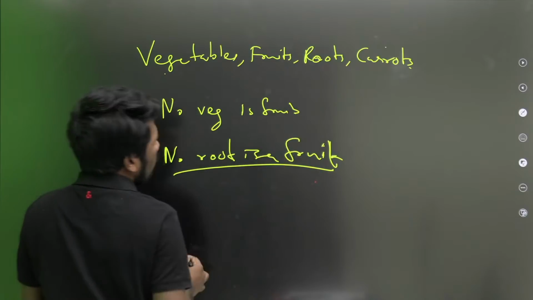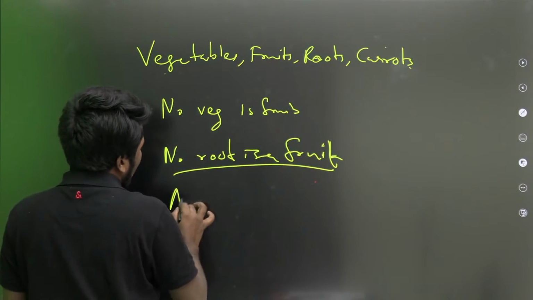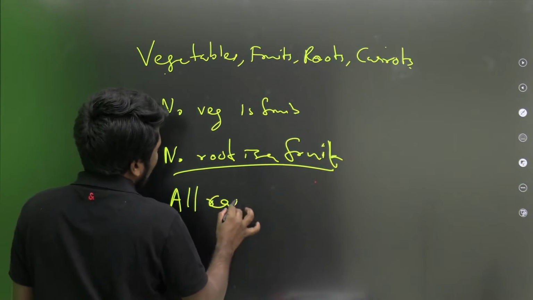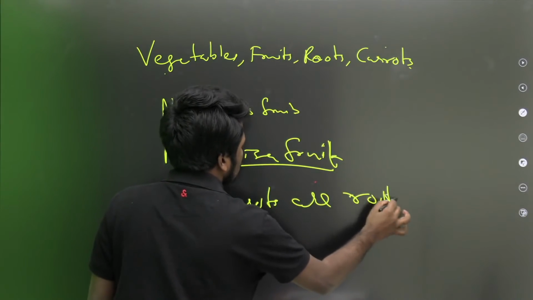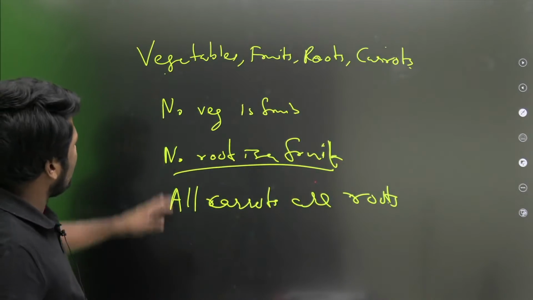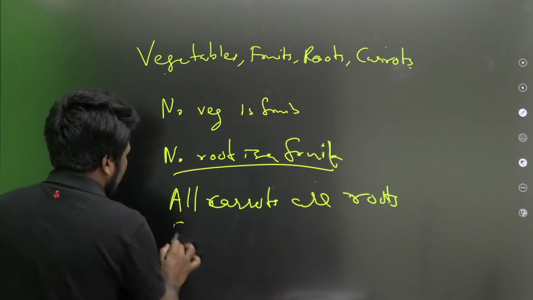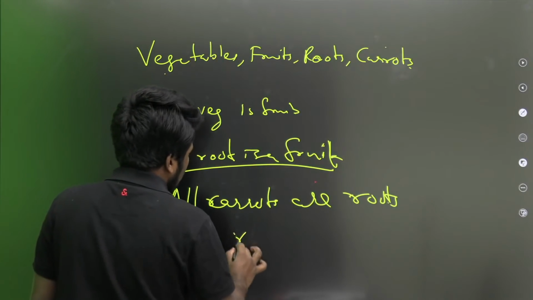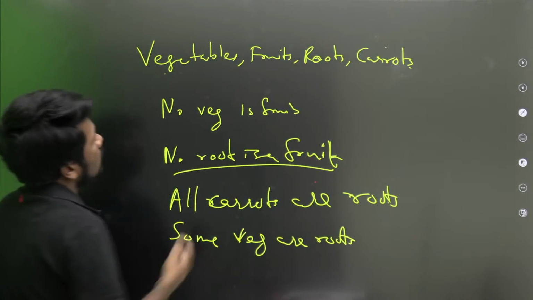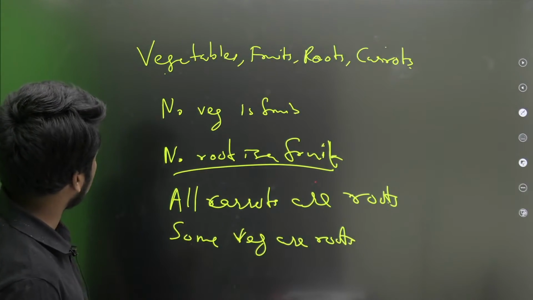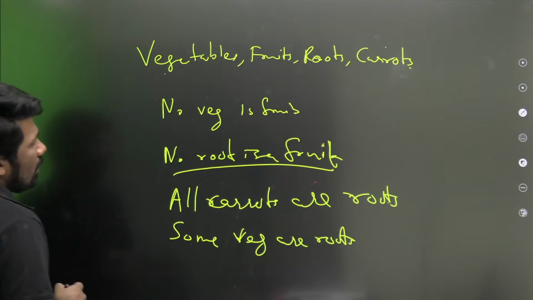And carrot is obviously a root. All carrots are roots. Then what can we say about vegetables and roots? We can say some vegetables are roots. Anything else pending? So from this much data, what can we say?